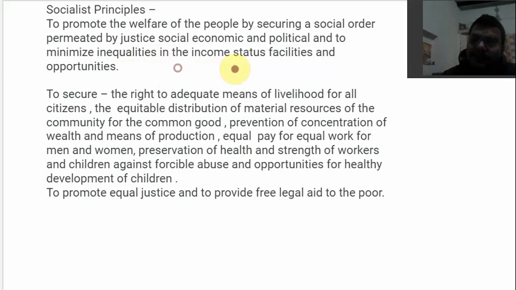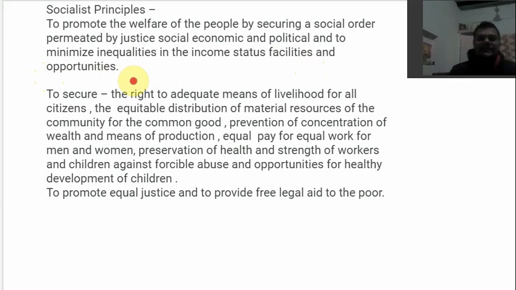Inequalities in terms of income. It's not like one person is earning in lakhs or crores and the other person barely makes enough to feed himself. So there should be policies that minimize all of these inequalities. Income, status, facilities. One person is living in an AC room, he has every luxury, he has his own plane, and the other person, as we saw in the lockdown, there were migrants who were walking on their feet every day. Those kinds of inequalities in facilities should be minimized, and also in opportunities.